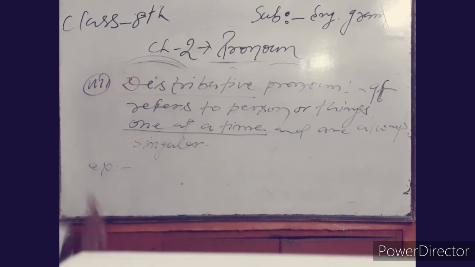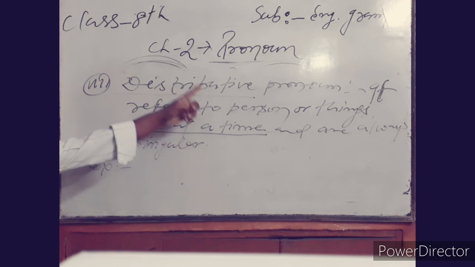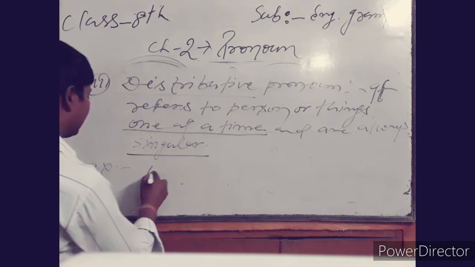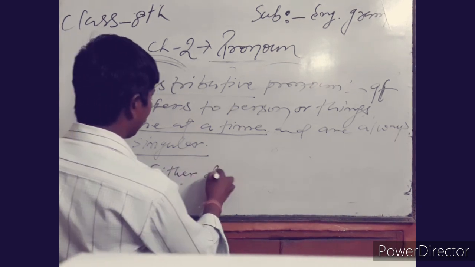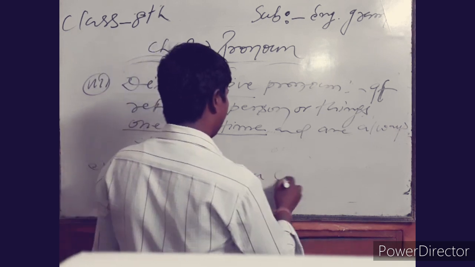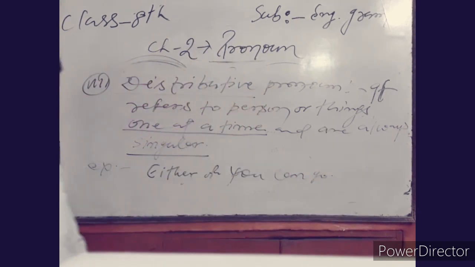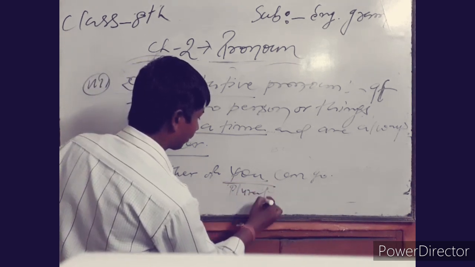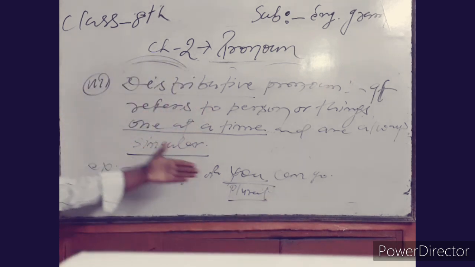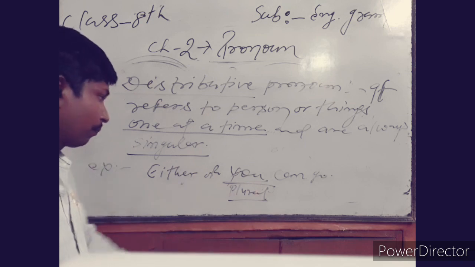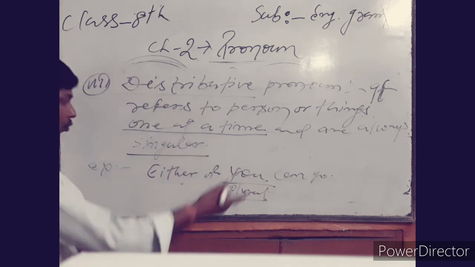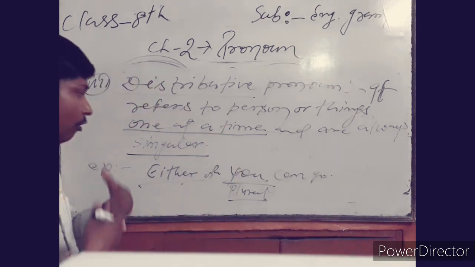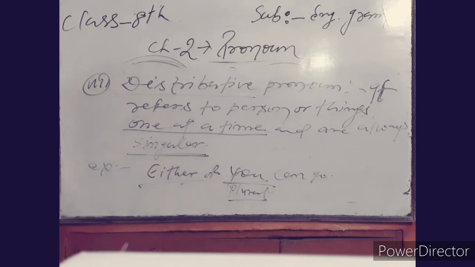It means the pronoun used in the sentence as a distributive pronoun is always singular in number. For example, either of you can go. Here "you" is plural, meaning two, three, four, five or more, but only one can go. Either means only one can go out of the class or go out from anywhere. It can be used as a singular number.